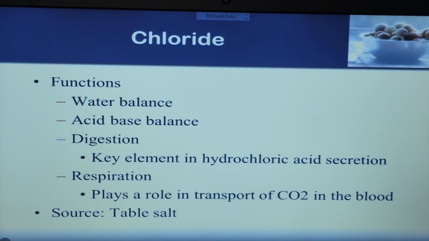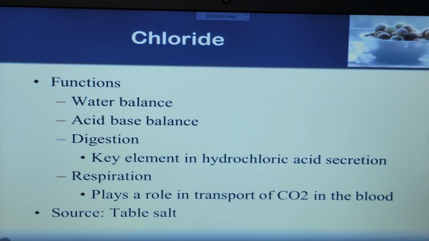Next is chloride. Chloride helps in water balance, just like sodium. The source of chloride is also the same, that is table salt. Chloride helps in acid-base balance and digestion, is a key element in hydrochloric acid secretion, and in respiration plays a role in the transport of carbon dioxide in the blood.